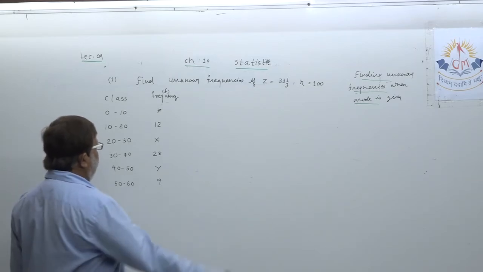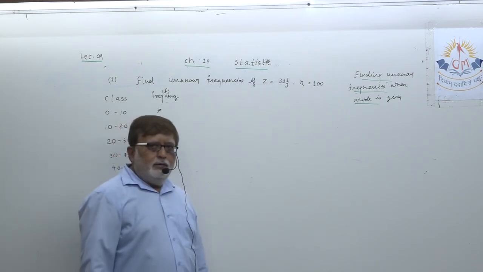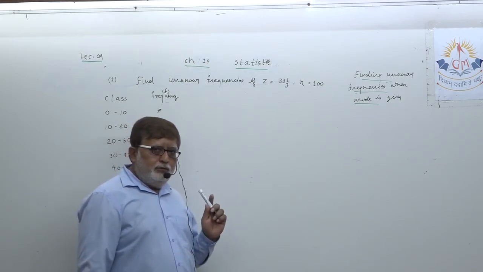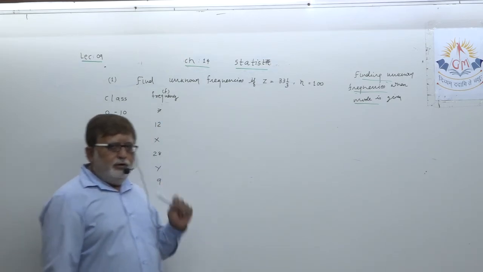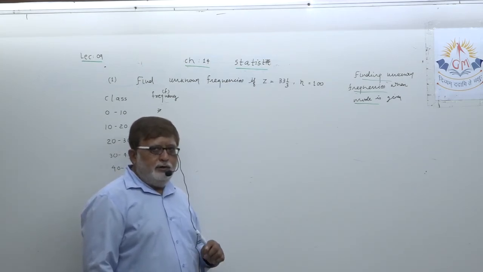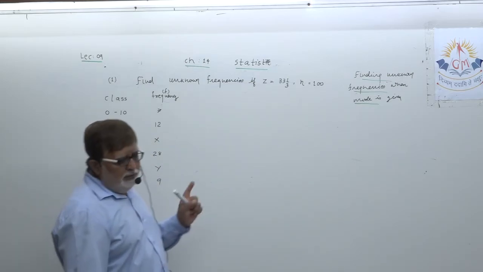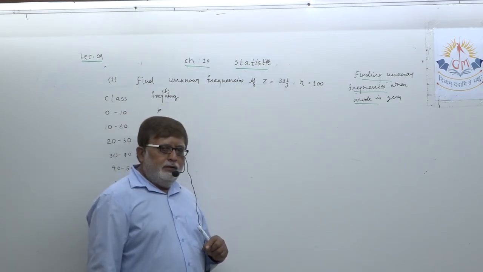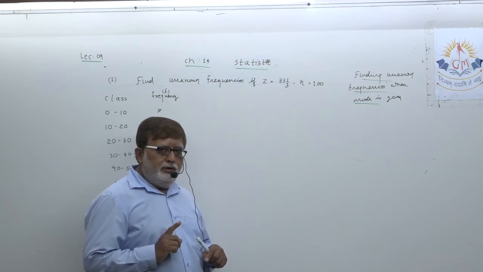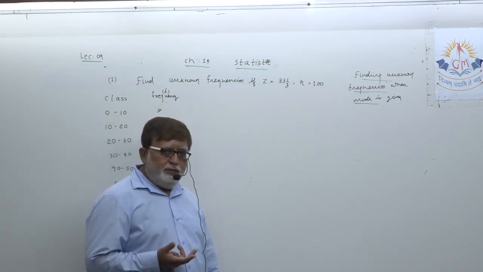Now try to understand what we are going to do. We are given mode. We are also given the total of the frequency, that is 100. Now try to understand, dear student: as I told you in median, from the value of the median you decide the median class directly.